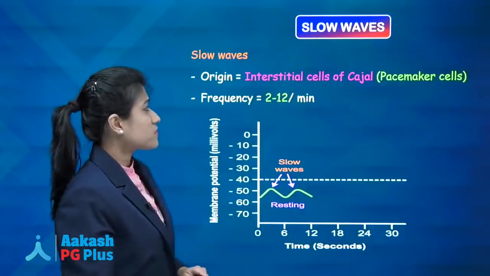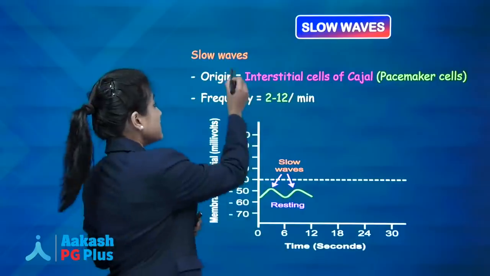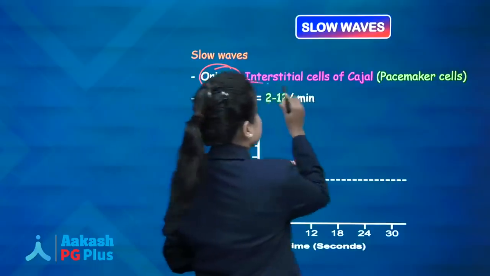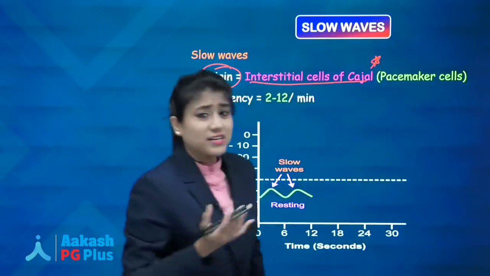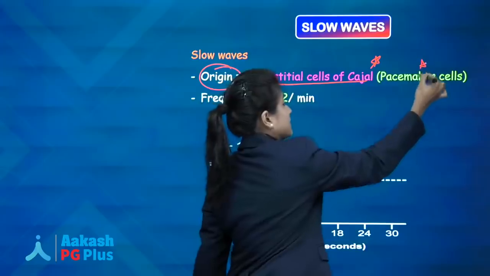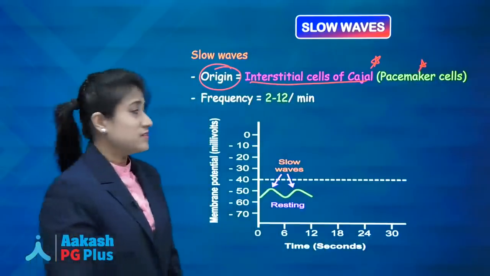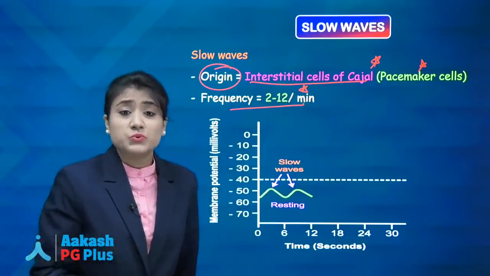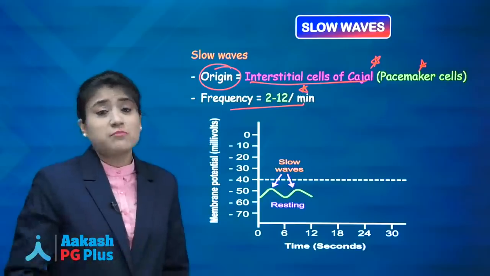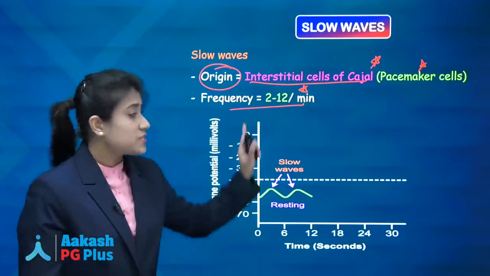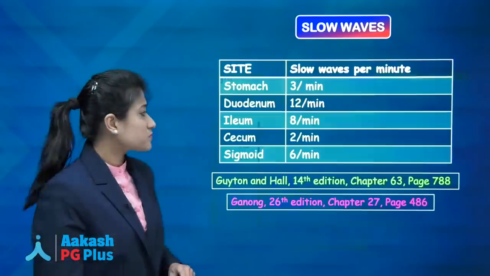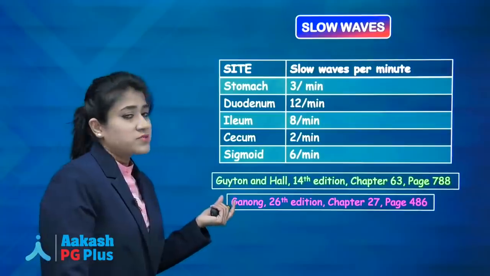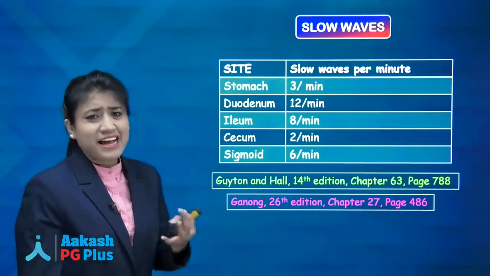Again, they are small changes in RMP of the small intestine. You should know where they originate. They originate from the interstitial cells of Cajal, which are nothing but pacemaker cells. Again you should know the frequency. The frequency is 2 to 12 per minute. Write it down, it's very important. The frequency of slow waves is 2 to 12 per minute. Now let's talk about where we get low slow waves and where we get a high number of slow waves.